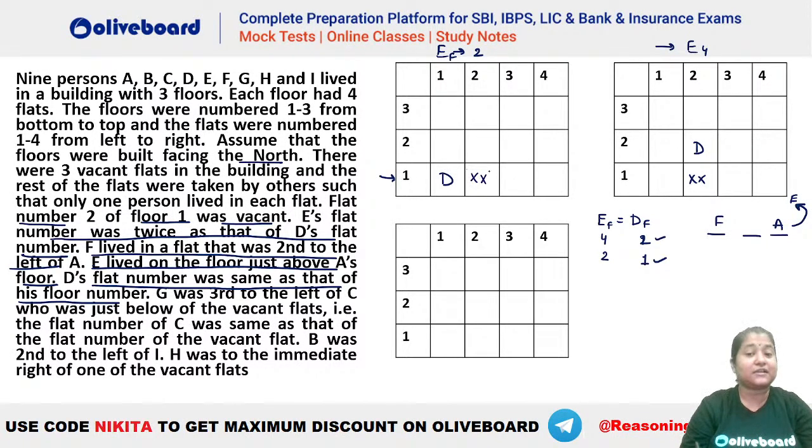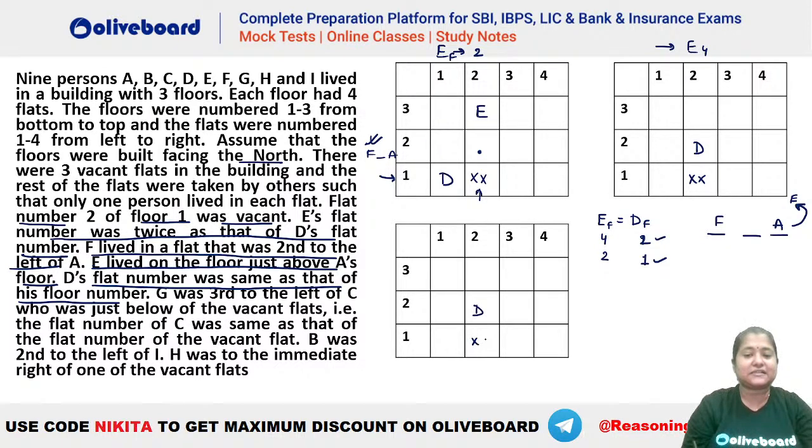After that, let's see what is given here. When E is in flat number 2, he cannot be here because this is already vacant. Why? Because we know that F is second to the left of A, and above them we have to place E. And in the ground floor, that is floor number 1, you cannot place F and A. No place is there. That means in this case, F and A will be on floor number 2, and E will come here. In this particular case, let's say we have to take E on floor number 4, so you can see this is a possibility.